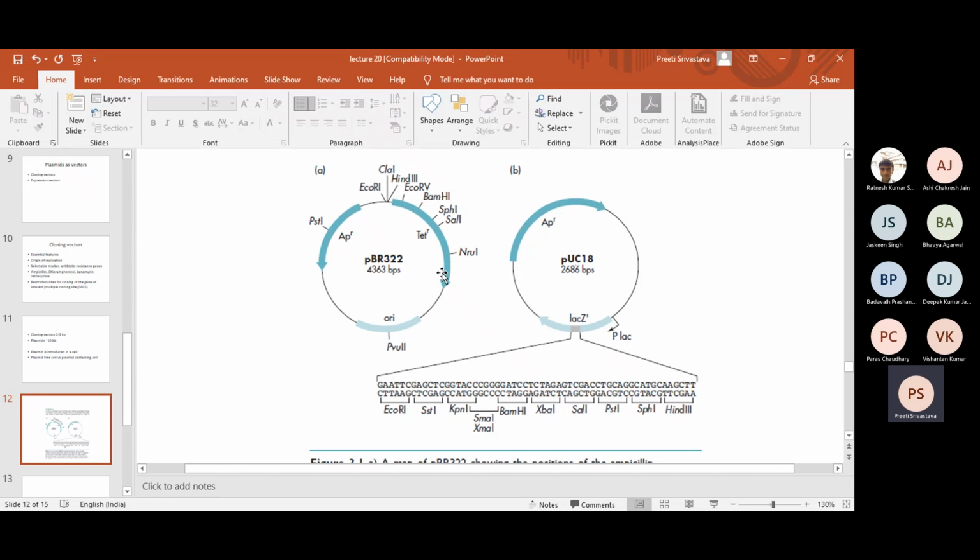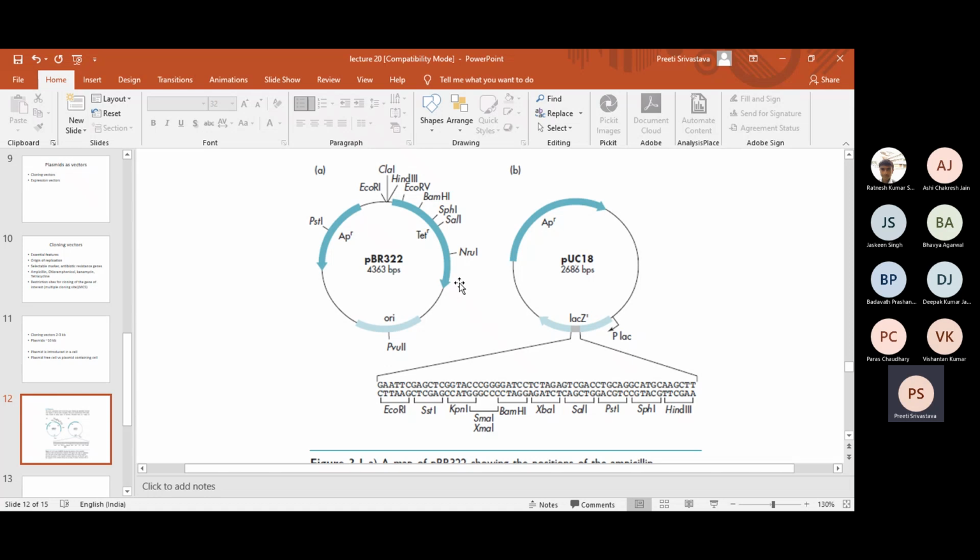So pBR322 is a small plasmid, 4.3 kb, and as I told you just now, it's a medium copy number plasmid, right? It has an origin of replication which is marked as ORI, right? It has an antibiotic selection marker. AmpR is for ampicillin and TetR is for tetracycline.